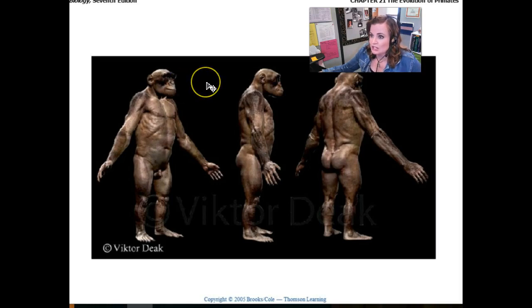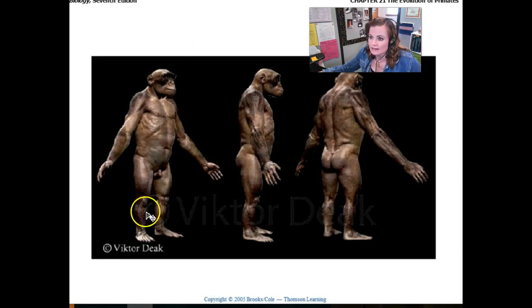We still see the shape of the skull much like the shape of the skull of the gorilla. Very similar size of cranial cavity. We see a very similar supraorbital ridge on the top by the eyes there. So lots of it is very much like what we have already seen within the primates, or the great apes, we should say.